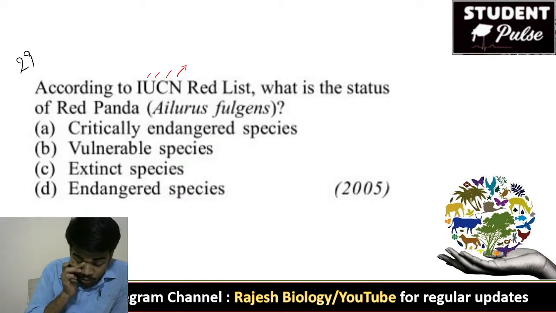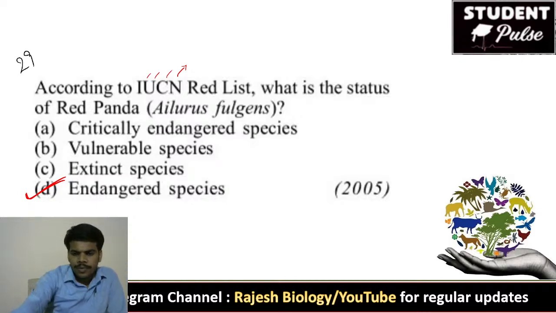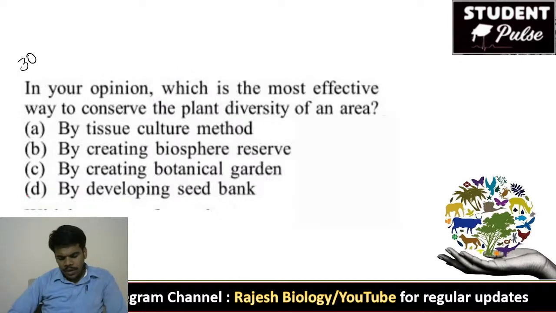That is 2002. 29th question. It is endangered species. Red panda is endangered species. We already discussed red panda and Bentinckia. Yes, that's the 2002. Endangered, very good, Sweta. Sumalasya, D. Yes, for 29th D is the right answer.